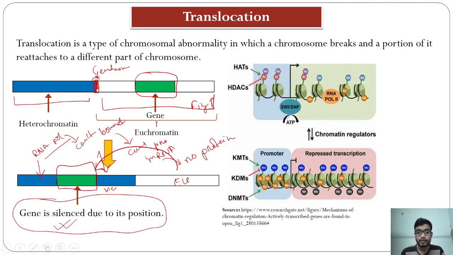Clear? So in the right side's figure you observe that HAT is functional, in this case euchromatin, and RNA polymerase still works here, so we have got functional mRNA. But when chromatin regulators are present, these chromatin regulators repress the transcription because they condense the sequence.